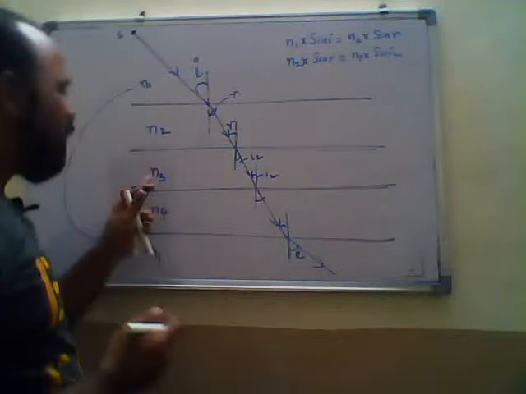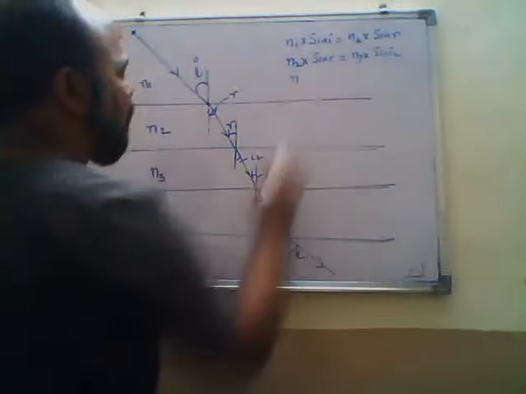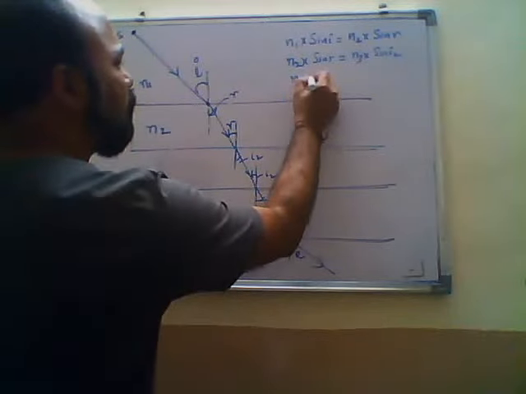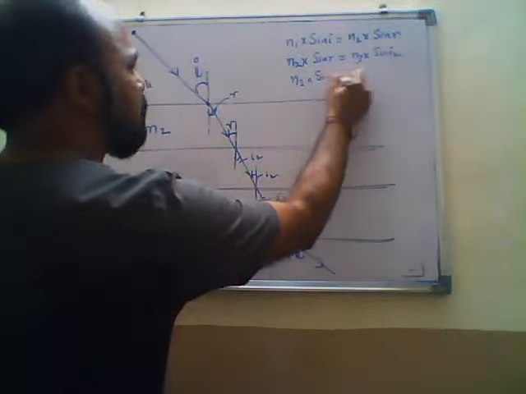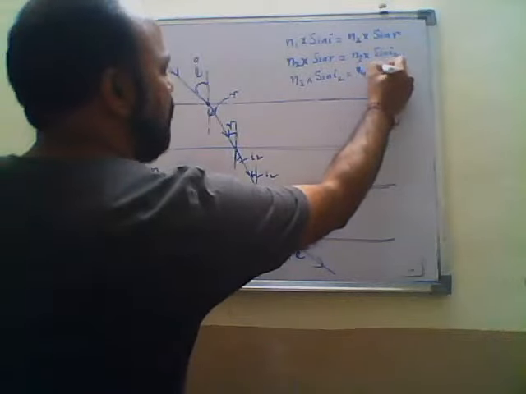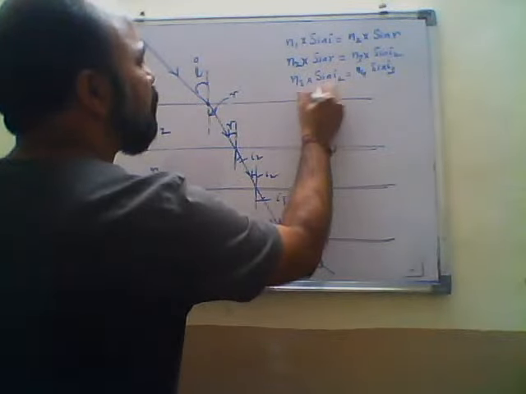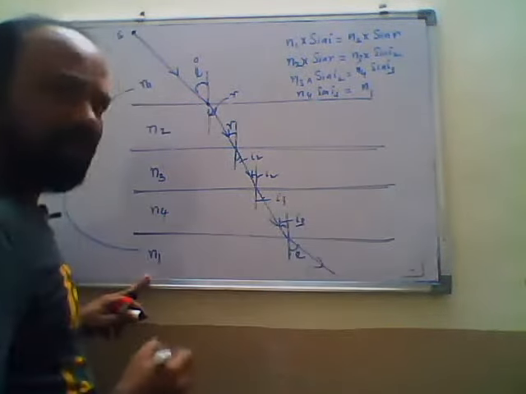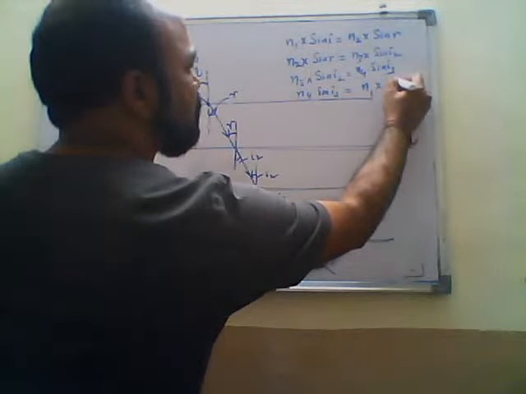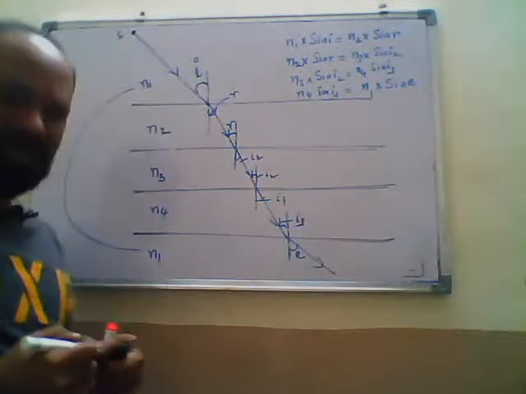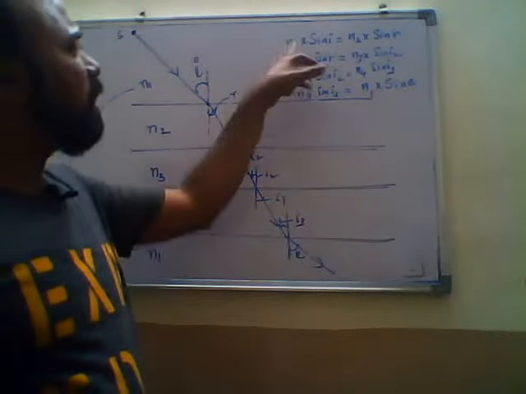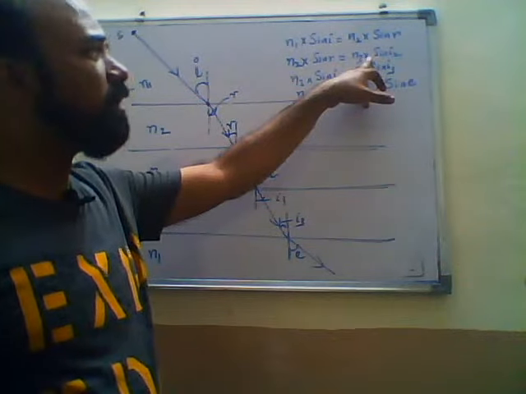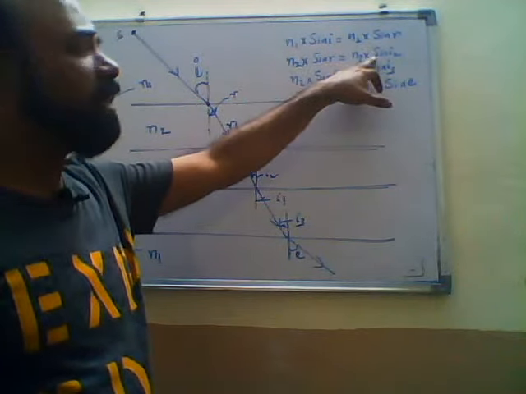Some angle is there. Similarly, if you apply it here, this is N3. For this boundary, this is I3, and this is also I3. So N3 sin I2 equals N4 sin I3, and N4 sin I3 equals N1 times the sine of the angle of emergence, as it comes back to N1. See, from the above equations, N1 sin I equals N2 sin R, and N2 sin R equals N3 sin I2. So N1 sin I equals N3 sin I2.